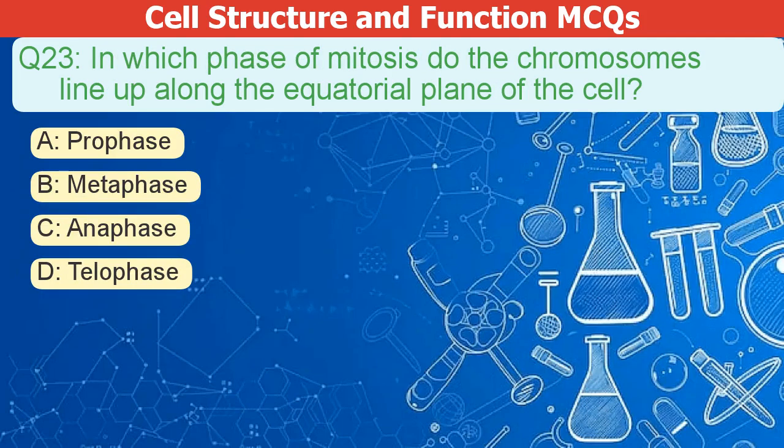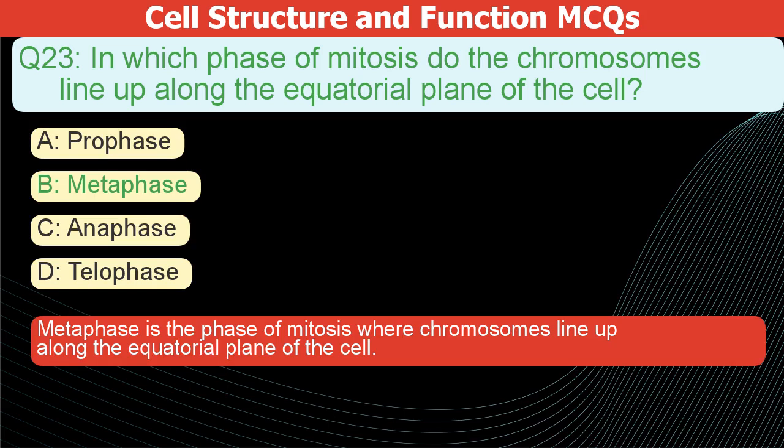In which phase of mitosis do the chromosomes line up along the cell's equator? A. Prophase. B. Metaphase. C. Anaphase. D. Telophase. The correct answer is B. Metaphase is the phase of mitosis where chromosomes line up along the equatorial plane of the cell.